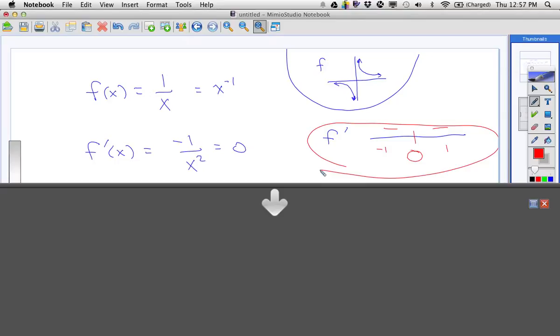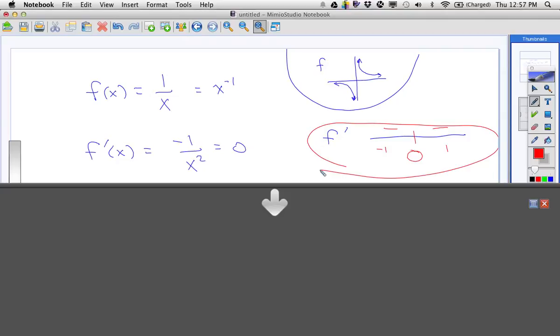But what's happening here is that for a long time we weren't worried about functions that were ever undefined. We were sticking with nice, smooth ones where nice things happen that made it easy for us. But now we're far enough into this that we have to consider what happens if we have these undefined spots and so forth. So what we really have is a function that's decreasing, then keeps decreasing.